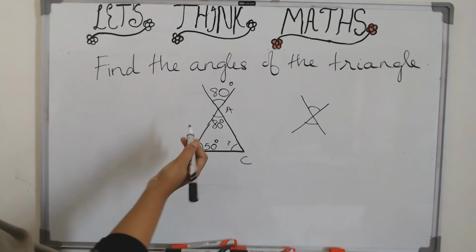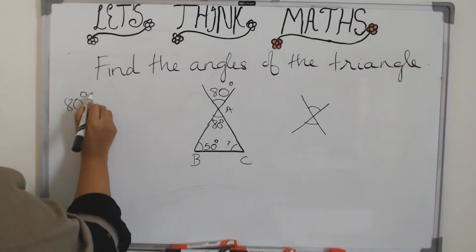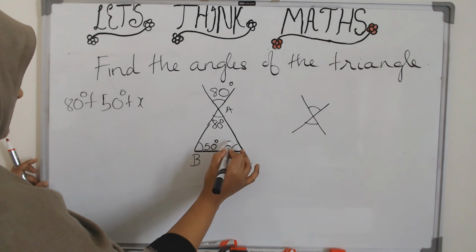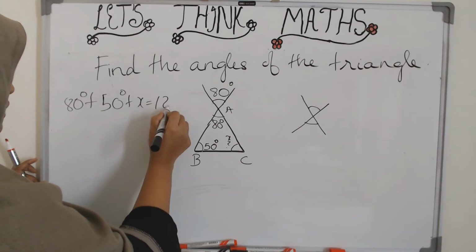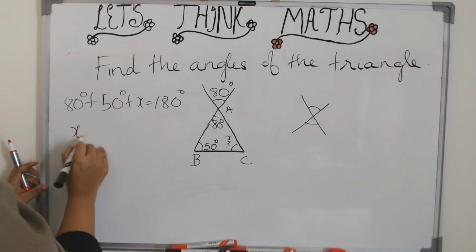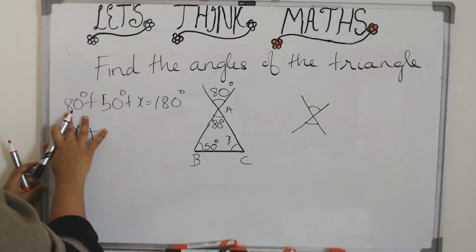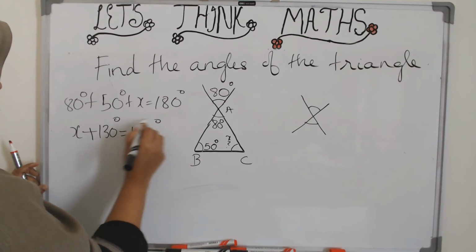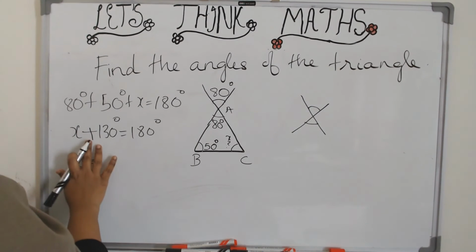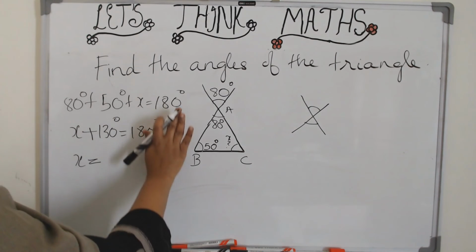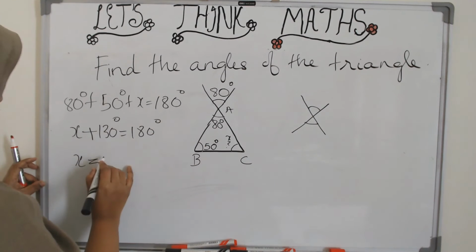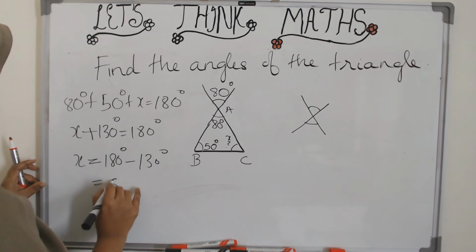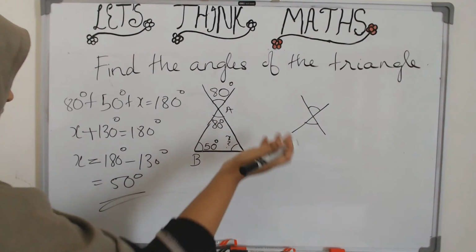We learned that the sum of the angles of a triangle is equal to 180. So suppose this is X. Let us name it X. So all of them together is 180 degrees. Or in other words, 80 plus 50 is 130, right? 130 degrees plus X is equal to 180 degrees. That means X is equal to, what is plus here? When it jumps across to the other side of the equation, it becomes minus. So 180 degrees minus 130 degrees is equal to 50 degrees. So we have found all the three angles.